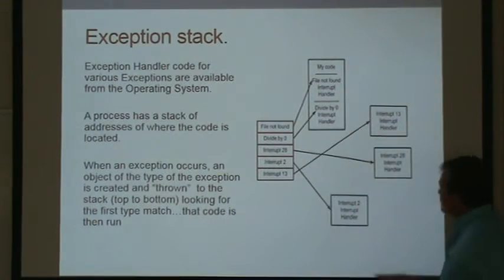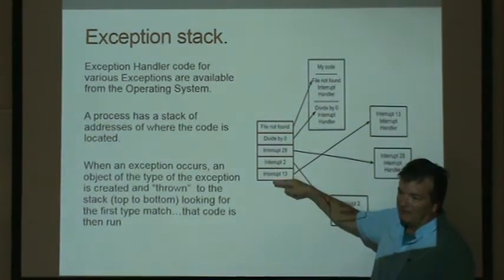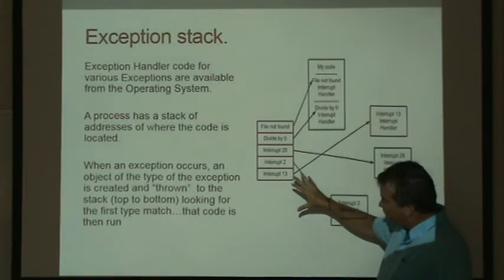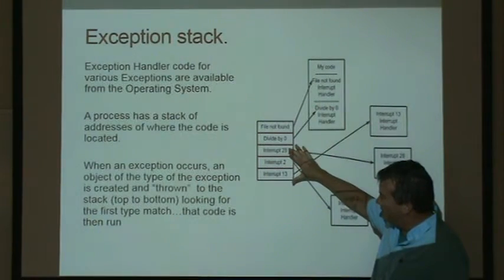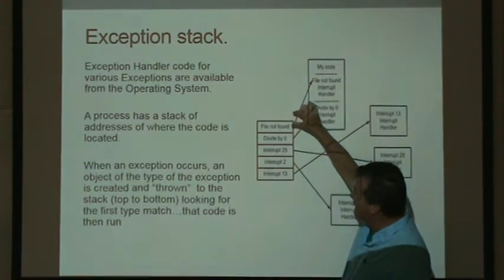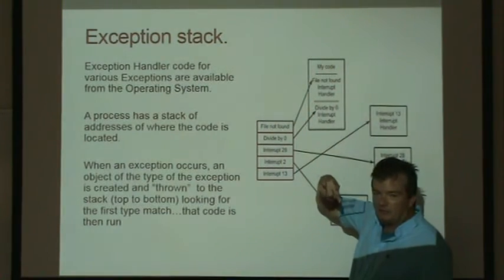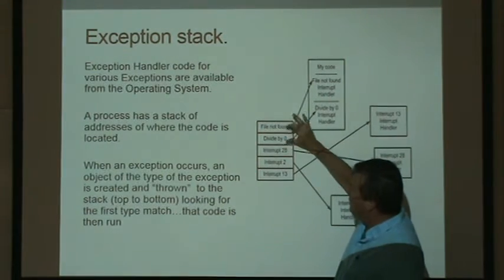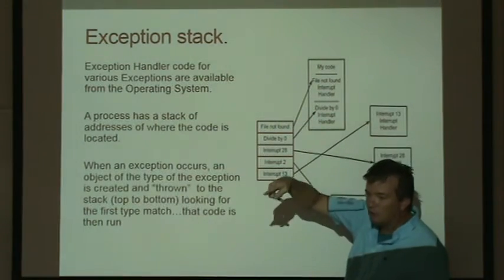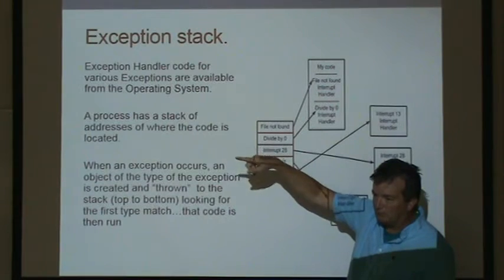Well, okay. The handlers supplied by the operating system don't know if your program can continue. They might not want to do that, but maybe you might want to do that. So in other words, what we'd like to do is provide a mechanism where you can put interrupt handlers on top of the stack the operating system gave you. Add more stuff to the top of the stack. So if an interrupt that you expect to happen comes up, you have handlers at the top of the stack, so it will be a match and it'll run your code. And then your code could decide to go back to where it left off or not.